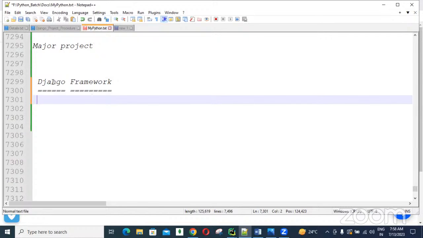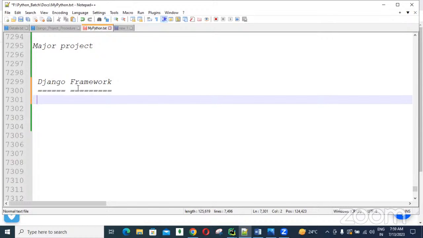The choice of programming language and framework is up to the student, guys. Using Java they can develop, using .NET they can develop, using Python they can develop. But why do people use Python? Because they can develop scalable, reliable, performance-based applications, and develop more quickly. With less cost and less time they can develop the best product using the Django framework. That's why the Django framework is in more demand nowadays.